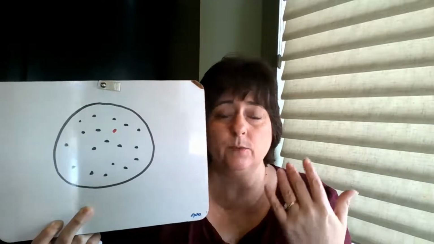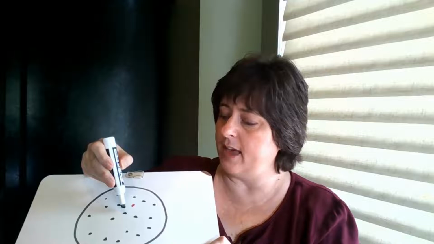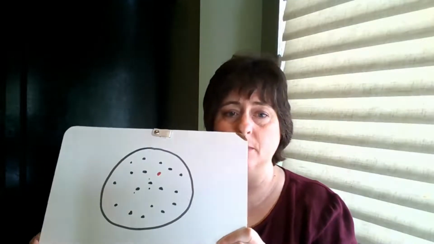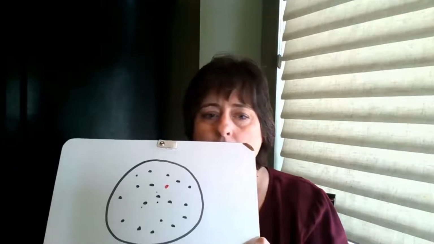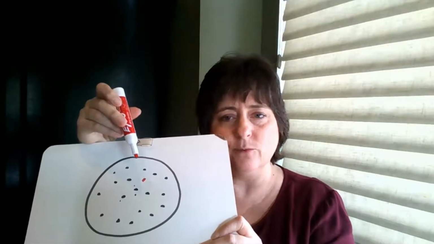Before this, we didn't have any penicillin. Everything was just growing. Black dots were replicating. This one red dot has a fluke mutation, and it makes it resistant to penicillin.